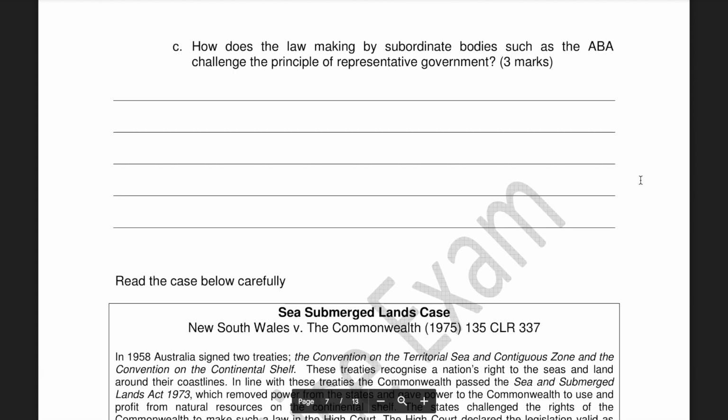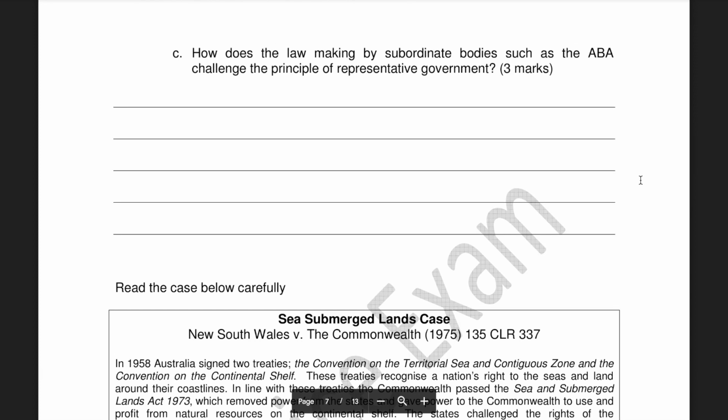For the final one, you should be looking at the fact that representative government is government and laws that reflect the opinions of the majority of Australians. Those making the regulation in statutory authorities are not elected, therefore regulation does not reflect the views of the public and is not representative government.